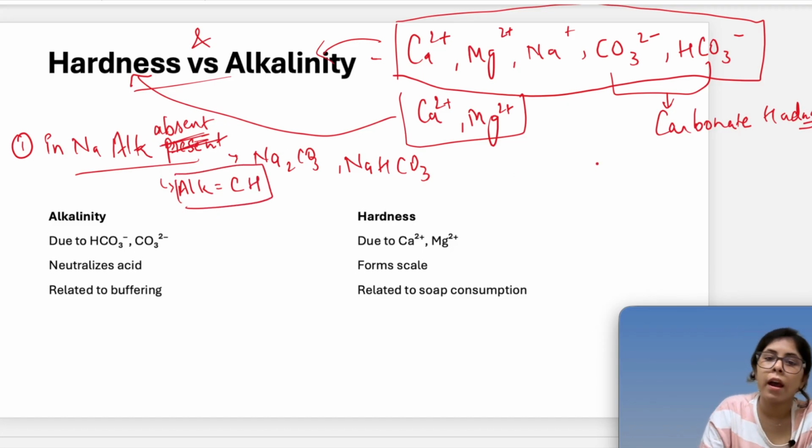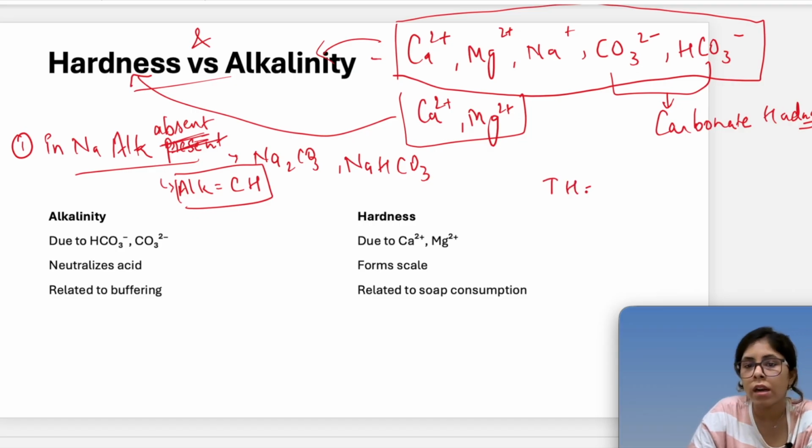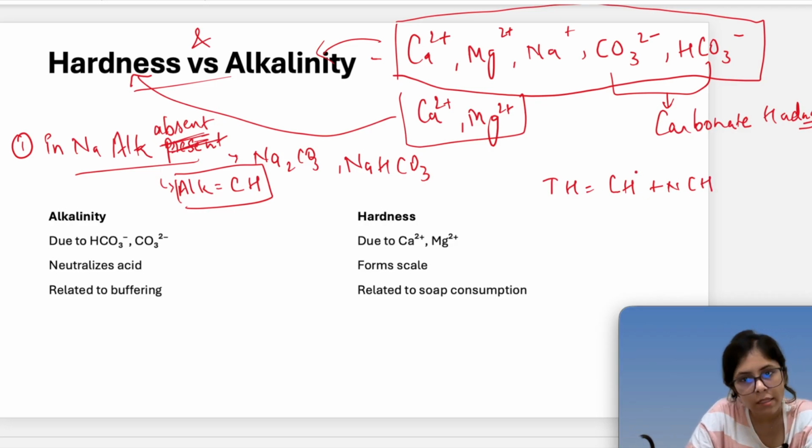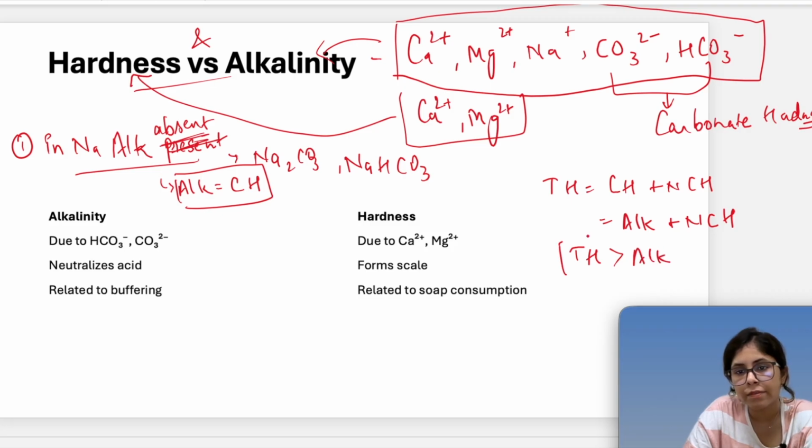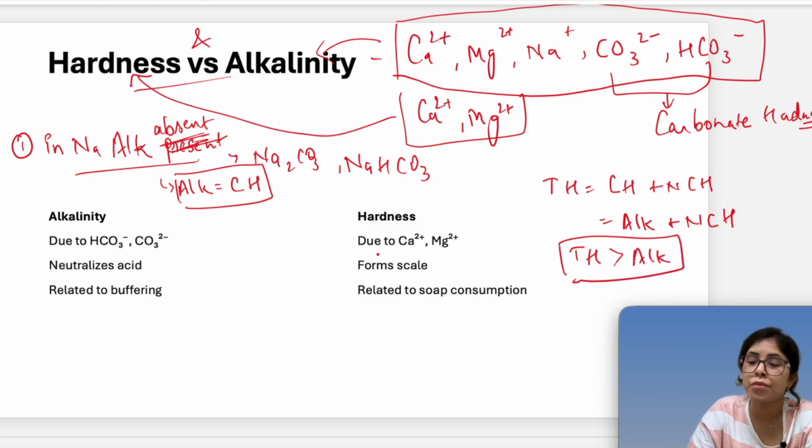Okay, and we know that total hardness is nothing but carbonate hardness plus non-carbonate hardness. Carbonate hardness is alkalinity. So total hardness is alkalinity plus non-carbonate hardness. So from here I can say that total hardness will be greater than alkalinity, right? So this is the first case.